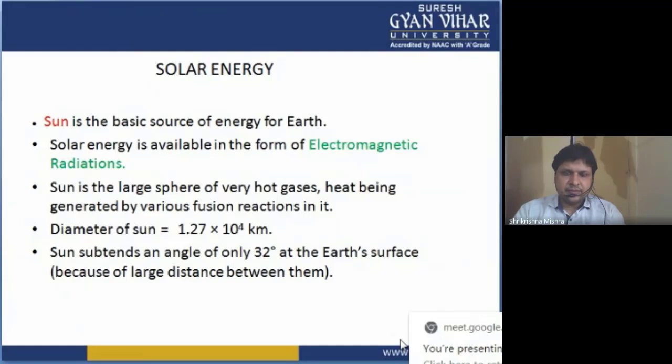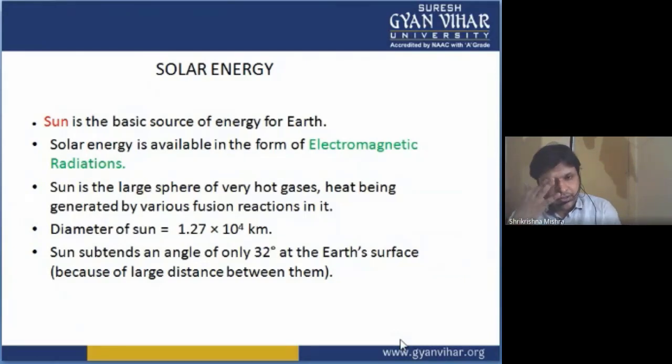We all know the diameter of the Sun is 1.27 × 10^4 kilometers. Such a big diameter. The Sun subtends an angle of only 32 degrees at the Earth's surface. This is also an important general knowledge question: the angle subtended by the Sun at the Earth is 32 degrees. Why is it so? Because of the large distance between the Sun and Earth.